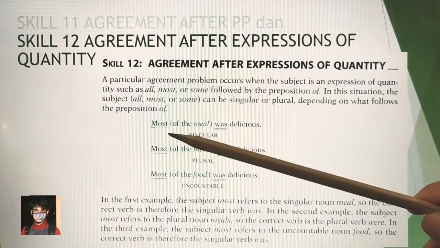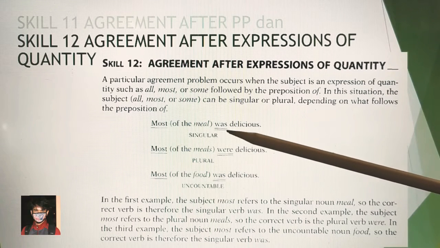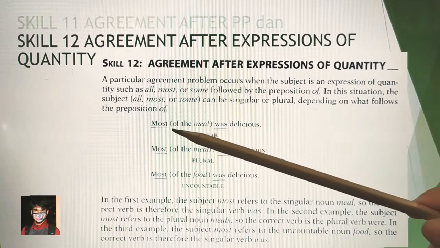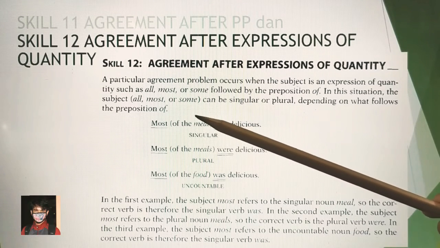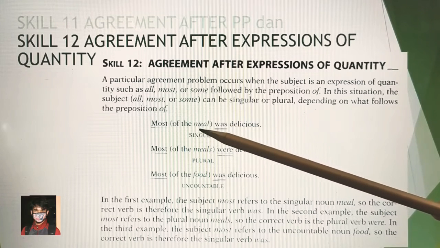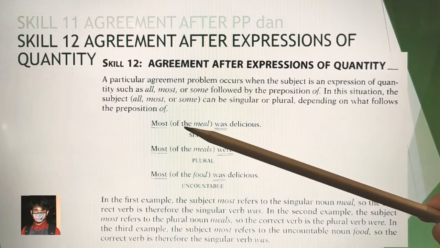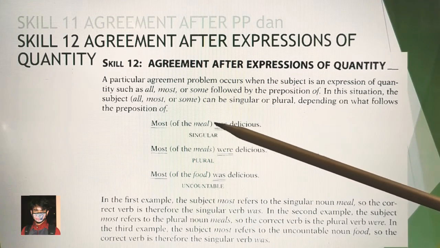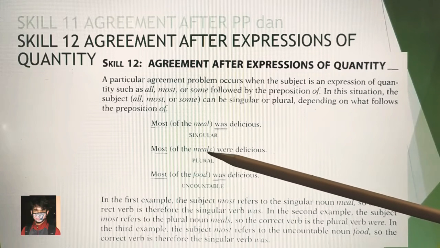So take a look at this one. We have the example, most of the meal was delicious. You have to pay attention to this. We know that meal is singular, so this must be followed with the singular verb. So this is the correct one. What about most of the meals?